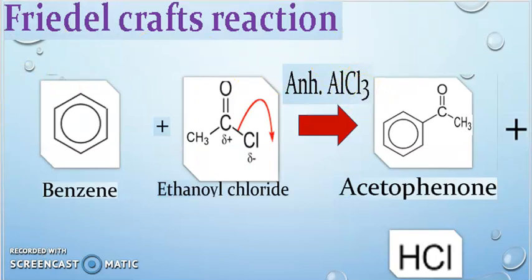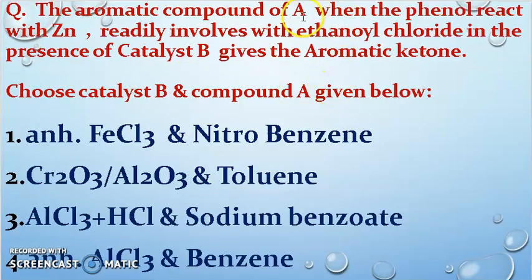Got it? So what we have found out here: compound A is benzene, through this reaction, and the catalyst is anhydrous AlCl3. So the fourth option is the correct option for this particular question. Okay, let's go to the second question now.